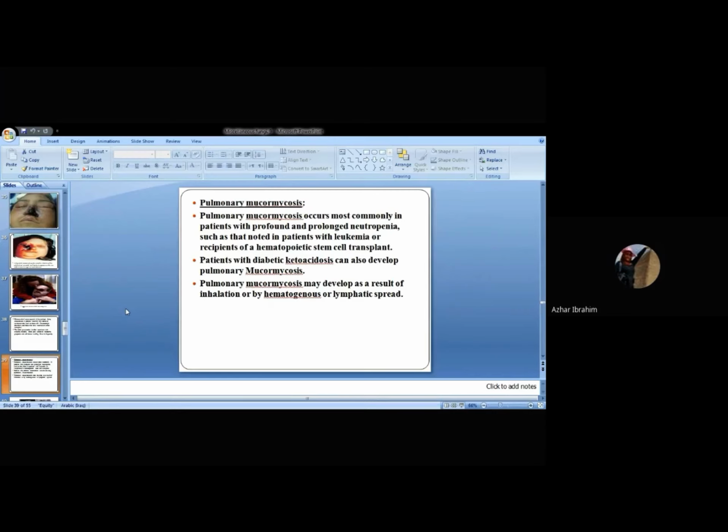It comes from inhalation of the spores of this fungus, or sometimes by hematogenous dissemination, or sometimes by lymphatic spreading. Three ways of occurrence of this phenomenon in pulmonary mucormycosis: either by inhalation, hematogenous, or lymphatic spreading.